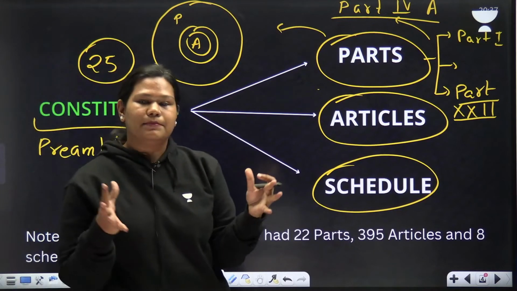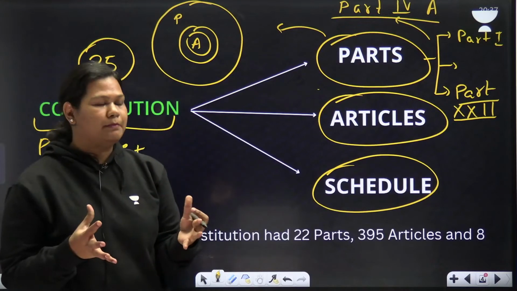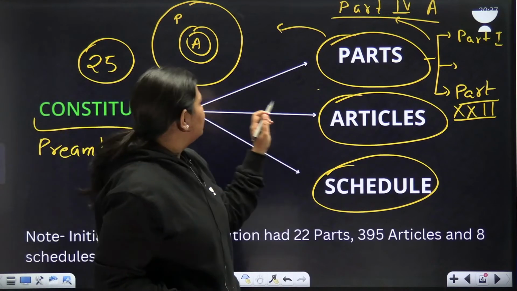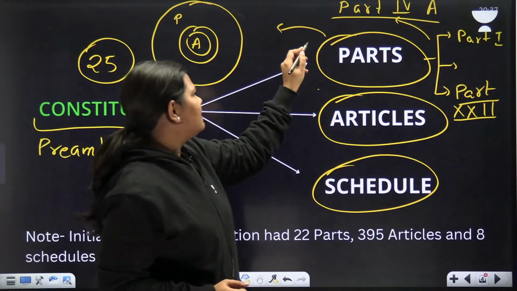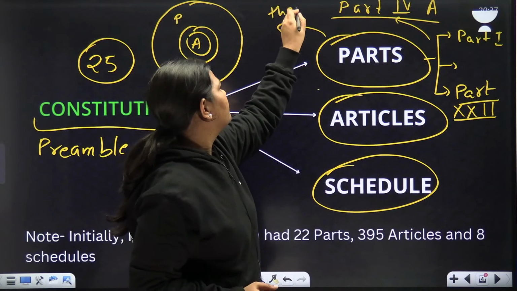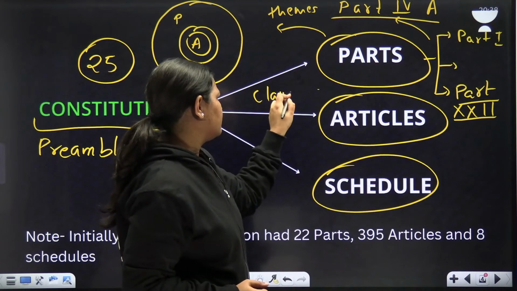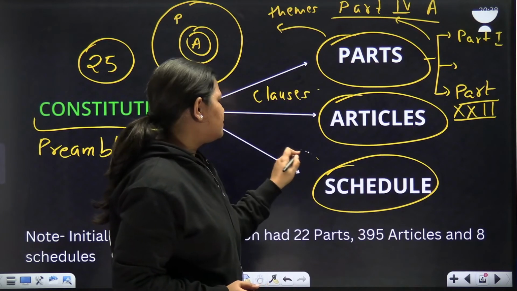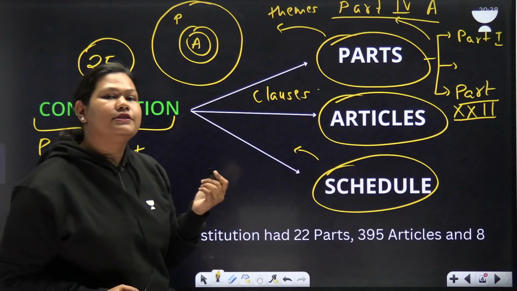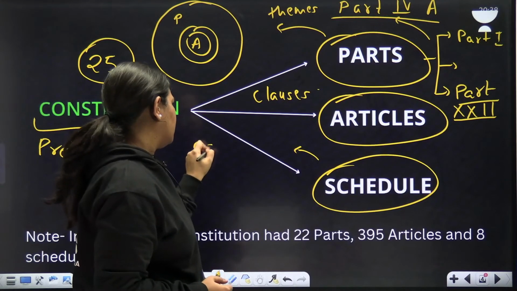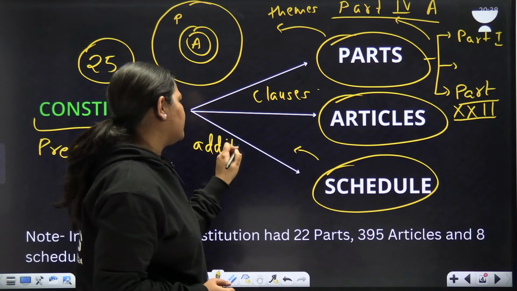So multiple articles are there in different parts. Articles are clauses, parts are themes. And schedules are additional information related to articles.